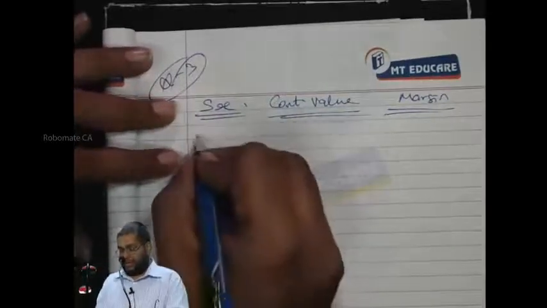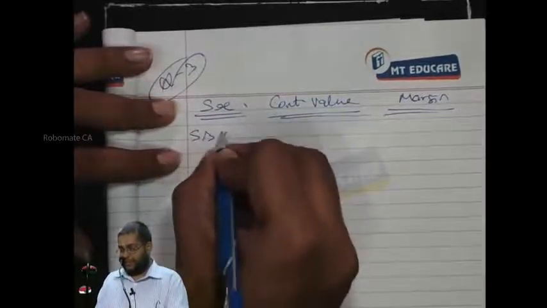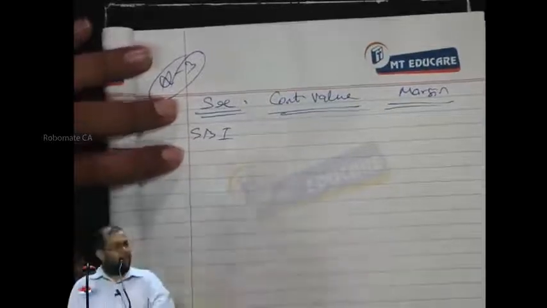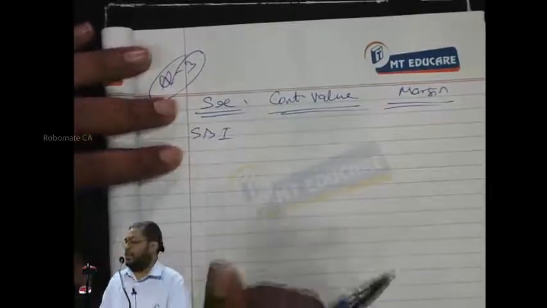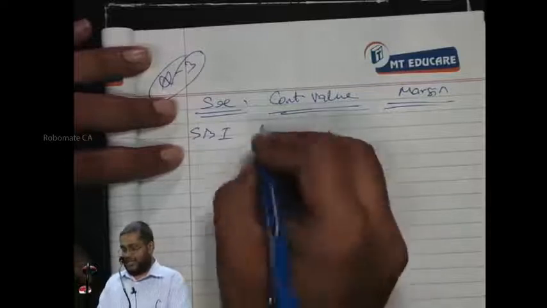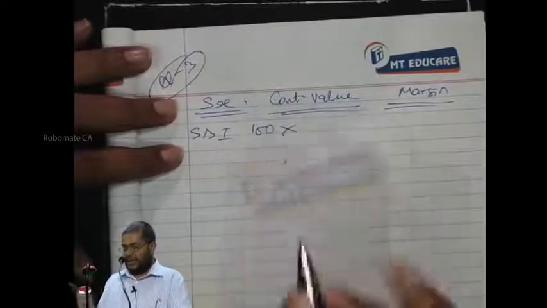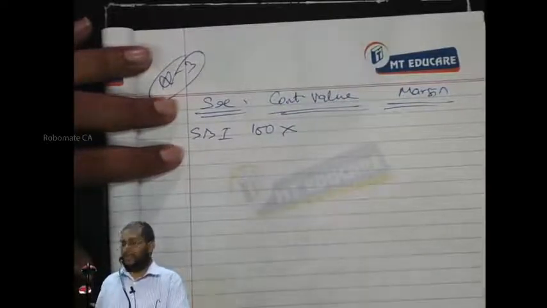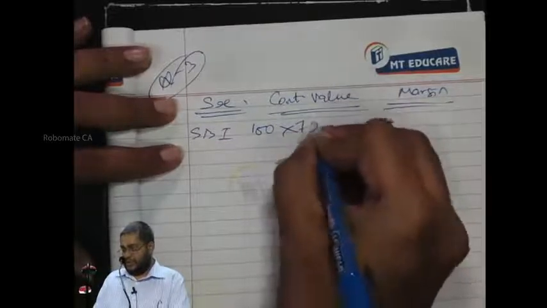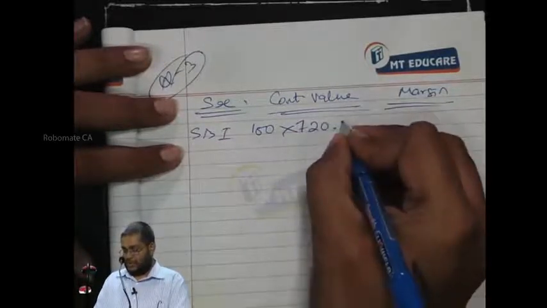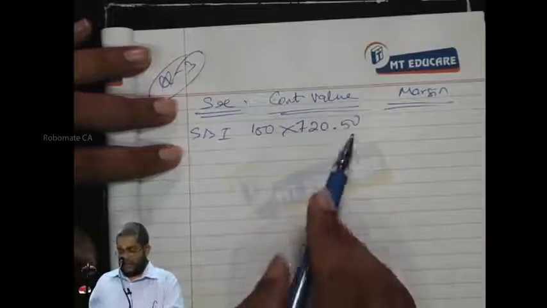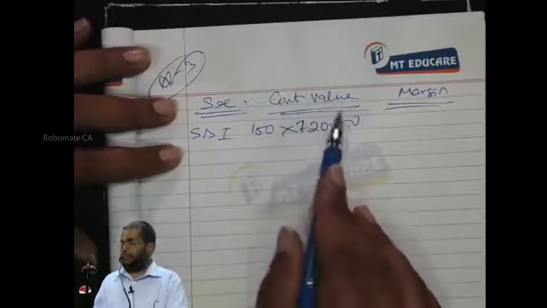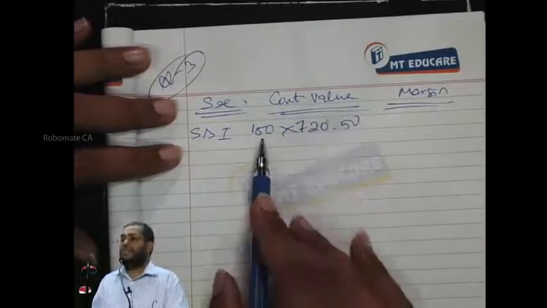For the first security, I am getting futures, SBI. How many futures am I going for? 100 shares. Every SBI futures contract price, how much? 720.5. That is, the futures price is 720.5 and the number of shares is 100.